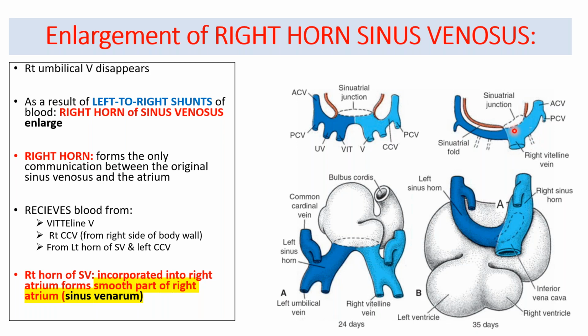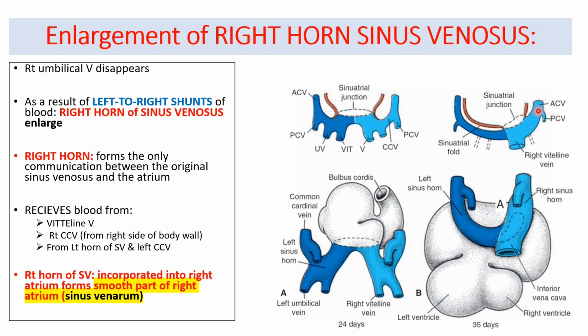What happens is the right umbilical vein disappears, and left to right shunts are happening, so the right horn of the sinus venosus is enlarging. It becomes the major communication between the initial sinus venosus and the atrium. This right horn becomes the major communication between the sinus venosus and the atrium, and it is receiving the blood from the vitelline veins.